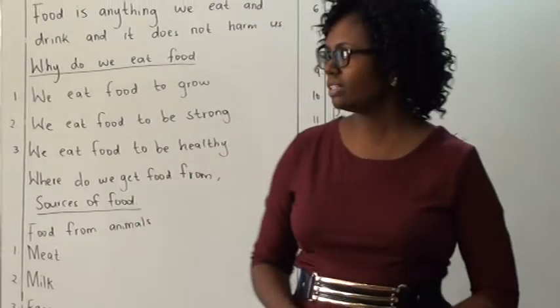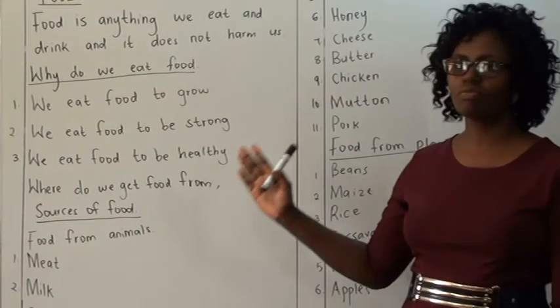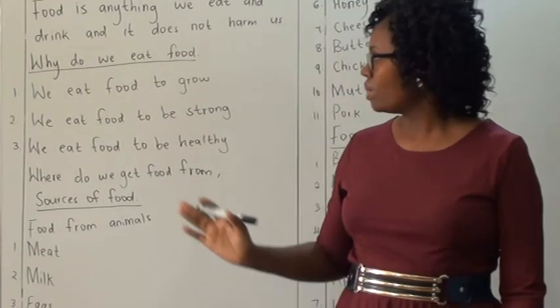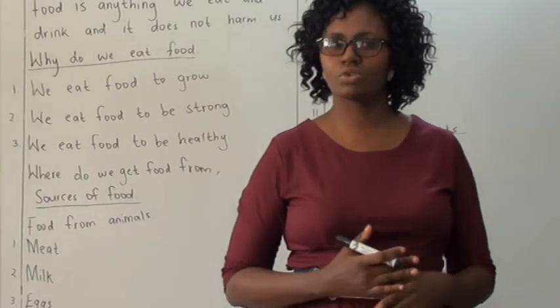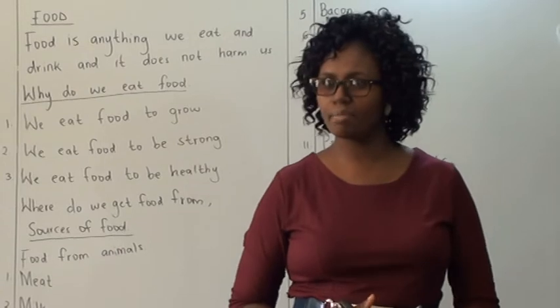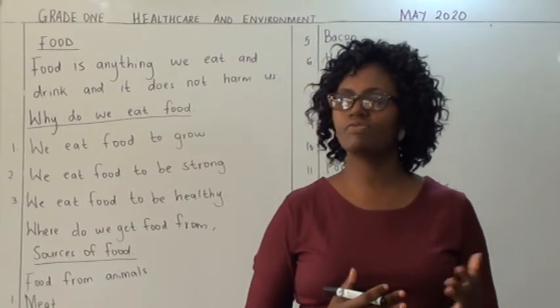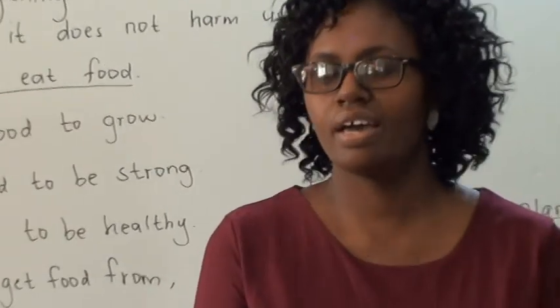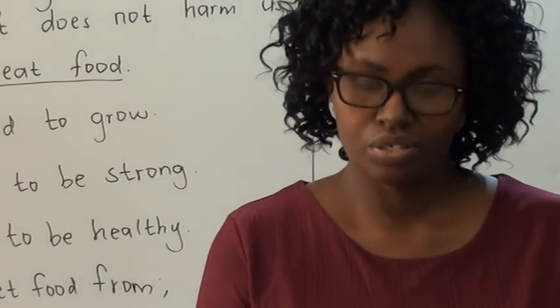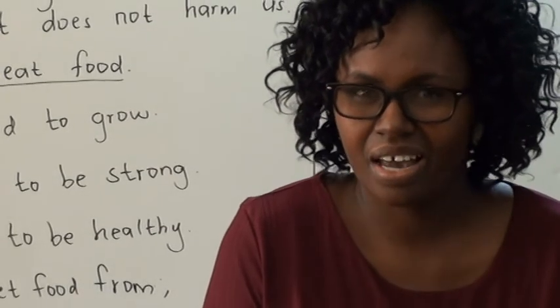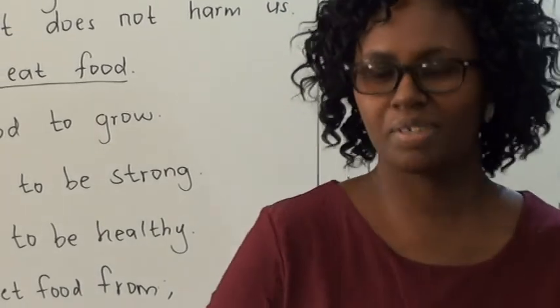So we have seen the food that we get from animals and the food that we get from plants. So we have learned about food. Food is anything that we eat and drink, and it does not harm us. And we have seen that we get food from plants and animals. I hope you have understood, and I wish you all the best, and keep it safe always.